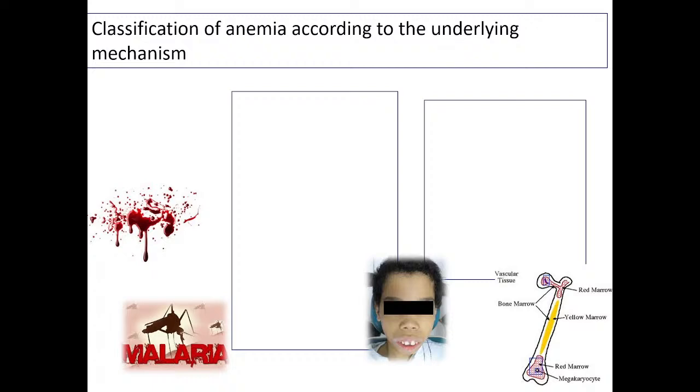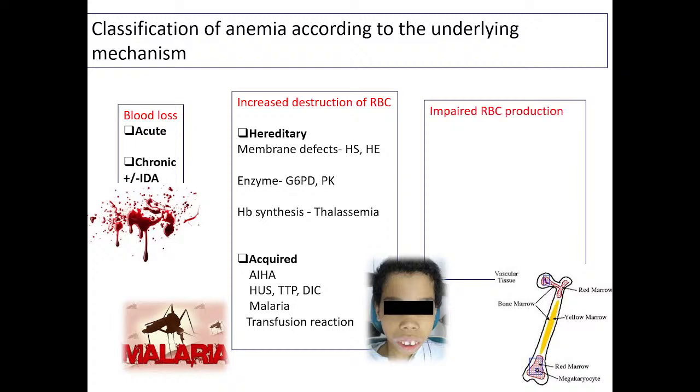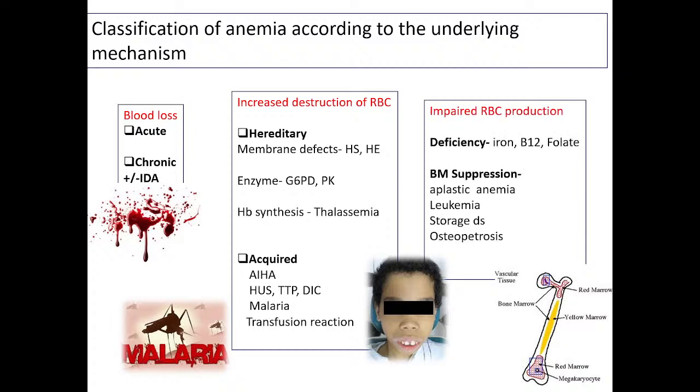So, how is anemia classified according to the underlying mechanism? What may be the mechanism of anemia? Blood loss, increased destruction of RBCs and decreased production of RBCs. In blood loss it may be acute or chronic. Chronic blood loss may also lead to iron deficiency anemia because iron is lost in the blood.